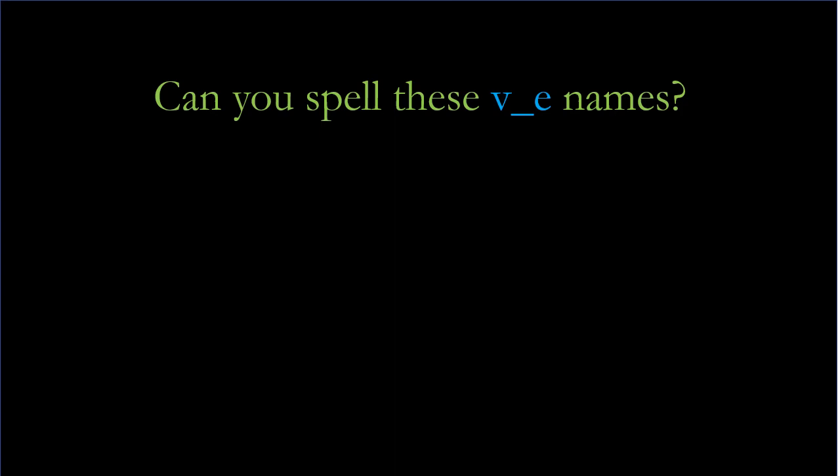Okay, normally we don't spell a lot of names because names sometimes are rule breakers. People have special spellings of their names, but there are many of them that do follow the rules we learn in Foundations. So let's see if you can spell these V underscore E names. Okay, so that's your hint. They all have a V underscore E. The first one is Kate. Kate is a girl's name and it's short for Catherine.